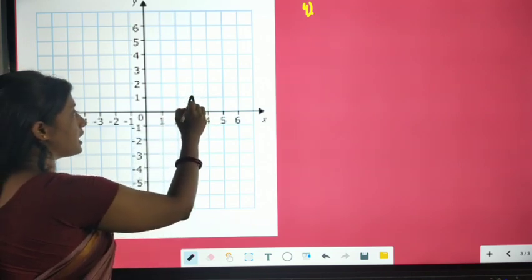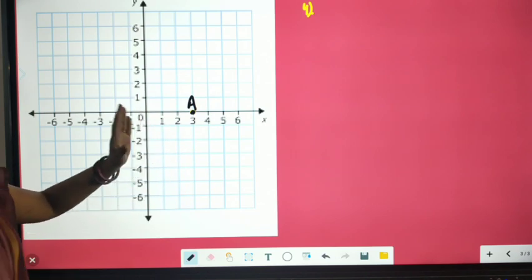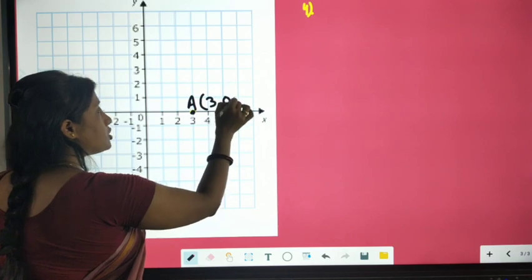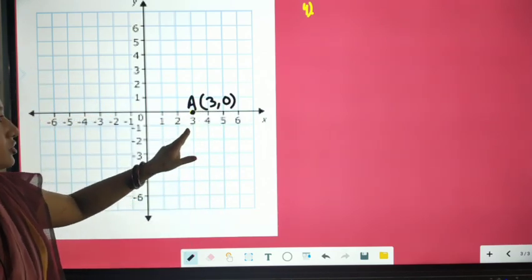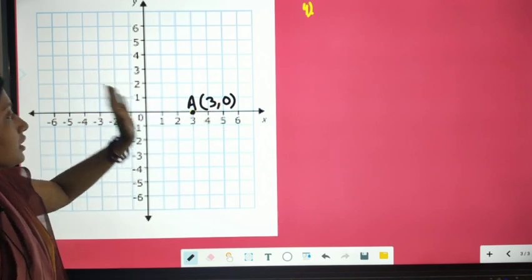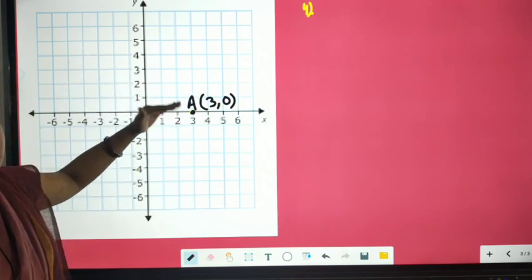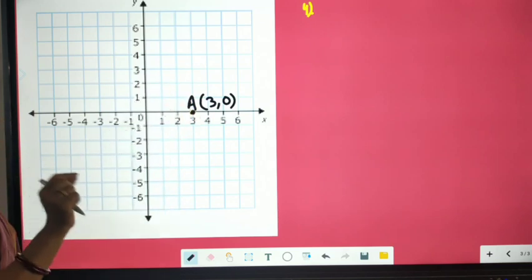Let this be A. So what will be the coordinate of this point A? The coordinate of this point will be 3 and 0. 3 because it is on the x-axis, we have the value here, that is 3, and 0 because its distance from the x-axis is 0. So the coordinate of this point will be 3, 0.